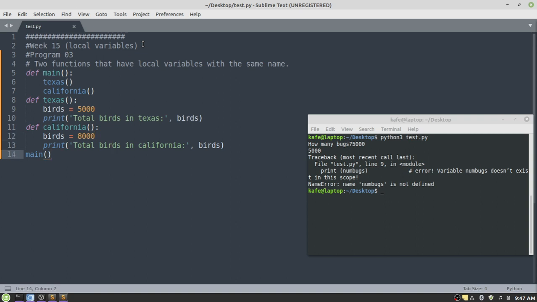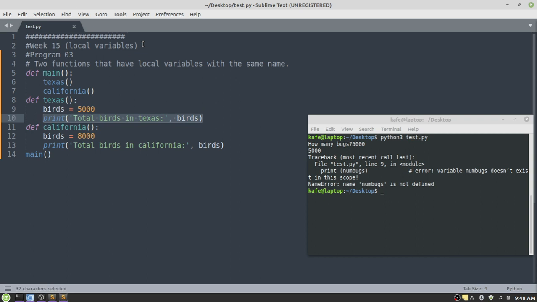How will this program actually work? Here we have three functions: main, Texas, and California. The program execution will start from here. We are calling the main function, so control will transfer to line number 5. From within this function, at line number 6, we are making a call to the Texas function, so control will transfer to this location. Declare a variable, assign it a value 5000, and then print the total number of birds. So it will display 5000.